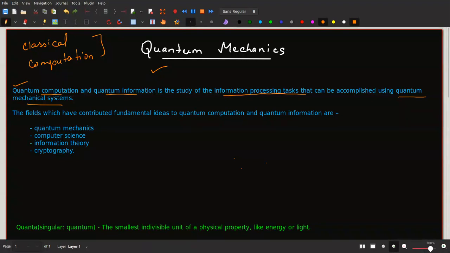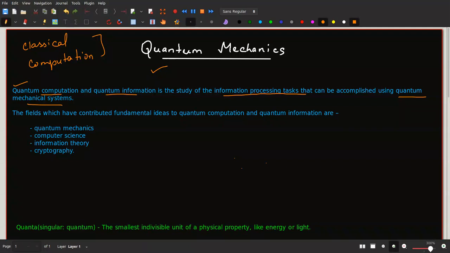Okay. So I guess this is the first time that you are encountering this term in my course, that is quantum mechanical system, right? Now what is this system and exactly how it is utilized for processing information, that is definitely not possible to explain in this one lecture, and our entire course is going to be about this only, okay? But then that is how it forms the basis for quantum computation, okay? So this was the first point.